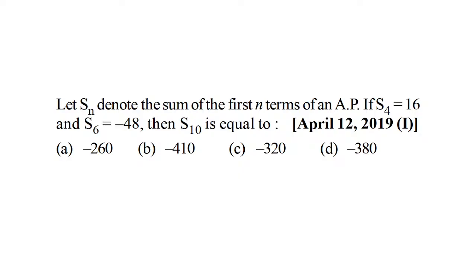So again, in the first couple of questions, the information was more based on the nth term, and then the sum of terms was asked in the previous question, and in the one before that, the first term was asked. Now here the information is directly in terms of sum of terms: sum of the first four terms, sum of the first six terms, and then the sum of the first n terms is being asked. This is a 2019 question.